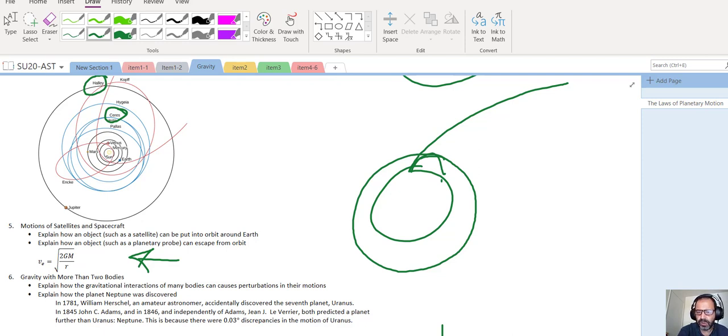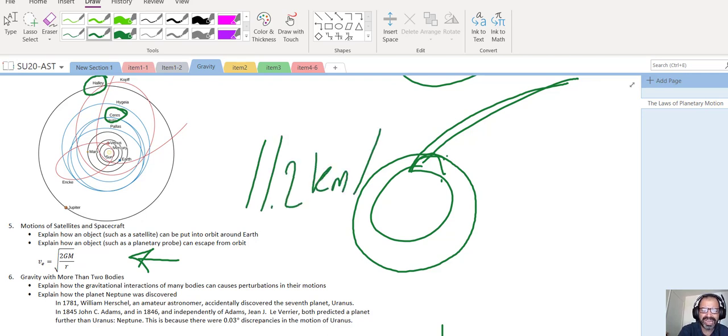So an object can stay in orbit, that's what we want, or an object can be expelled from the Earth completely, at least so that it reaches infinity with zero velocity. That's what that expression means. So in this case, an object that is given that velocity will escape the Earth completely. For the Earth, we know that the escape velocity is 11.2 kilometers per second. That's a big speed. So if you're imagining a spacecraft trying to reach, for example, Mars or something else, it needs that speed to leave the pull of the Earth.